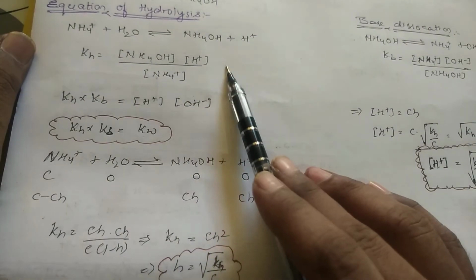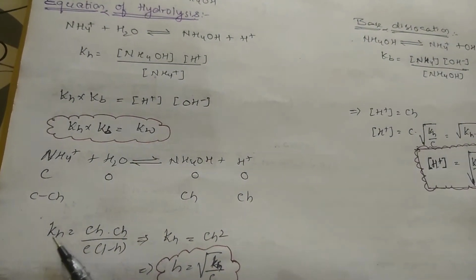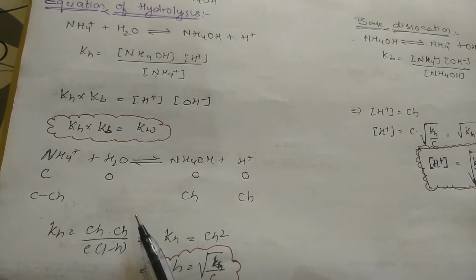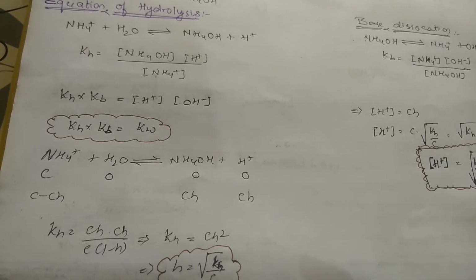I am taking above and below this one also. I want the dissociation constant, something like alpha, here it is h. So C minus Ch is equal to Ch, and KH is equal to Ch into Ch by C into (1 minus h). We know that h is very, very less than 1. C will be cancelled, so Ch square by C will be equal to KH, and h will be equal to root of KH by C.